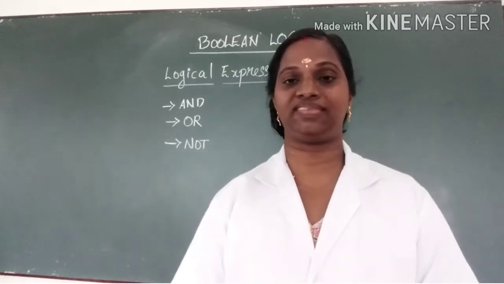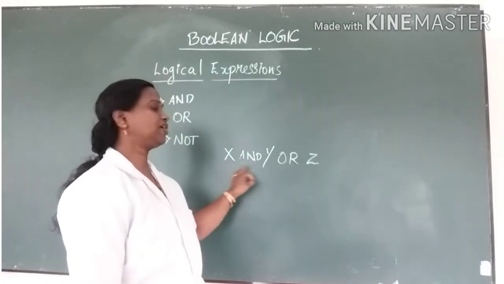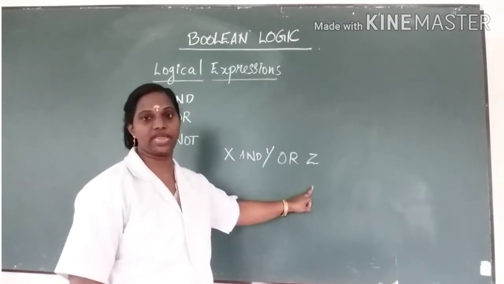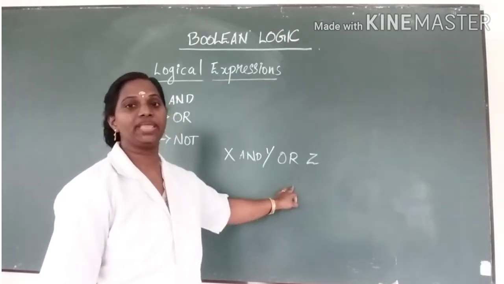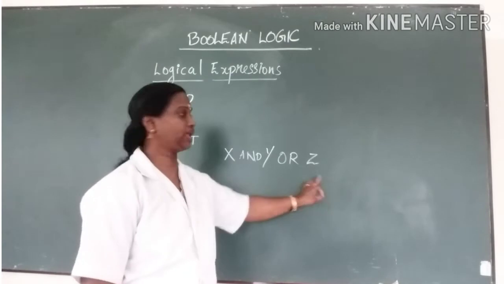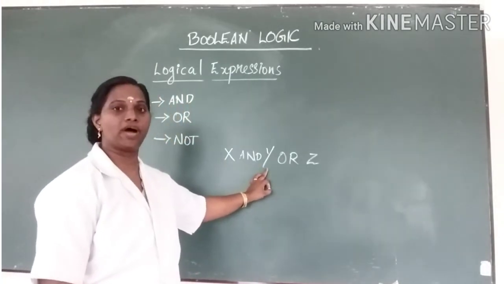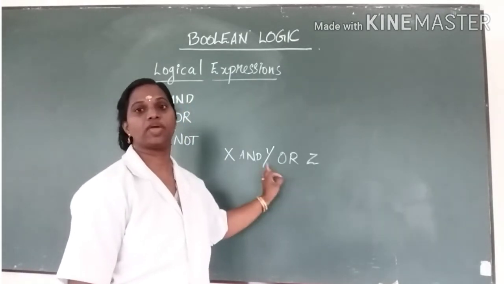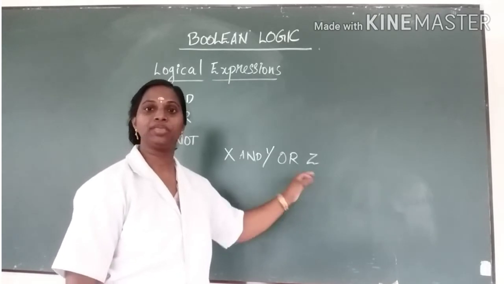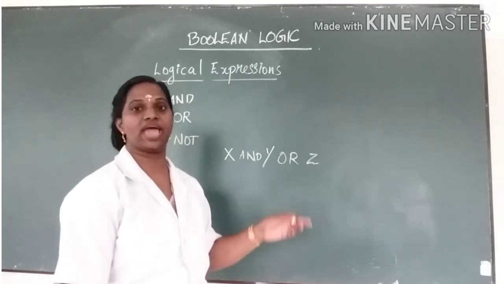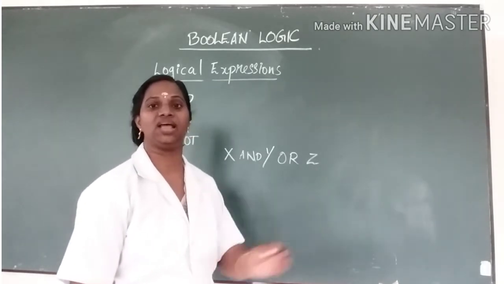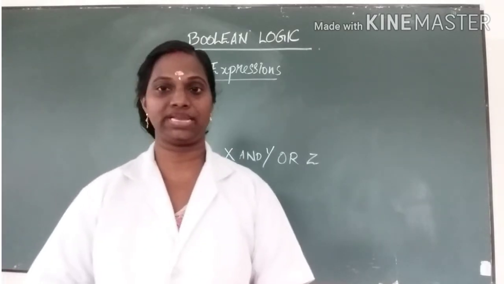For example, x AND y. Here x, y and z are three variables. So x AND y OR z. So AND, OR are logical operators and x, y, z are logical variables.